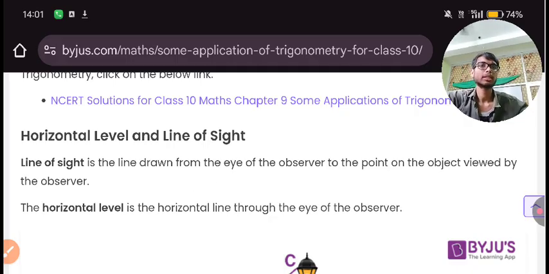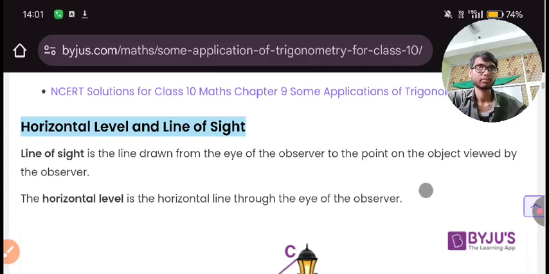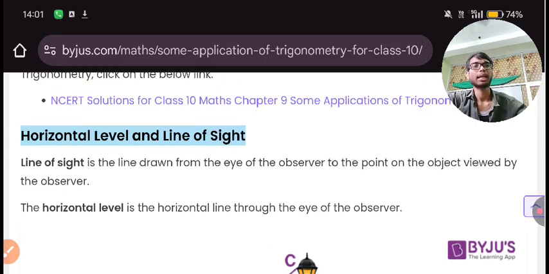Now we have started to understand the topics. Over here you can see the horizontal level and line of sight.